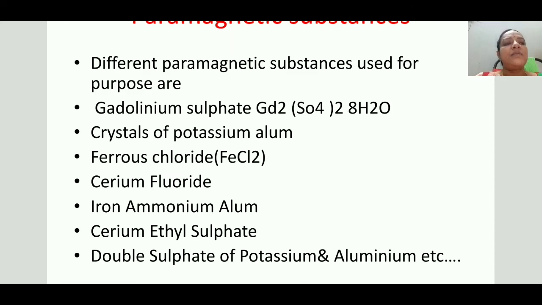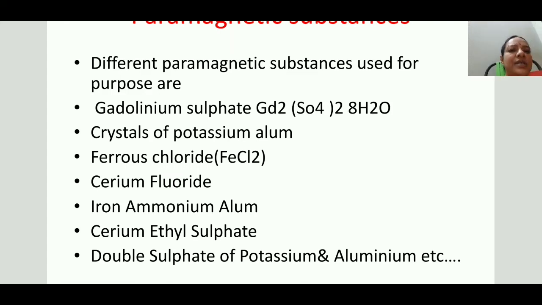Crystals of potassium alum, ferrous chloride, cerium fluoride, iron ammonium alum, next cerium ethyl sulfate, next double sulfate of potassium and aluminum, and other substances also show this fall in temperature.